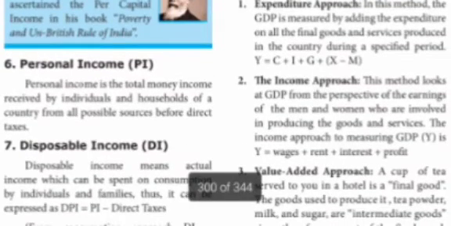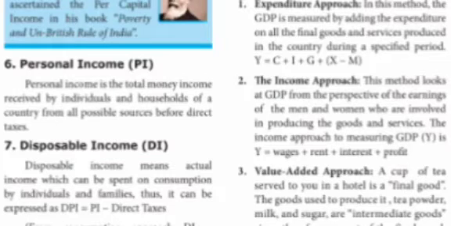Next, personal income, that is individual income. Personal income is the total money income received by an individual and household of a country from all possible sources before direct taxes. Before we pay the tax to the government, what income he received. Each and every individual is receiving some income. Then after that, they pay tax depending upon their annual income. So before paying direct tax, the actual income received by the individual is called personal income.